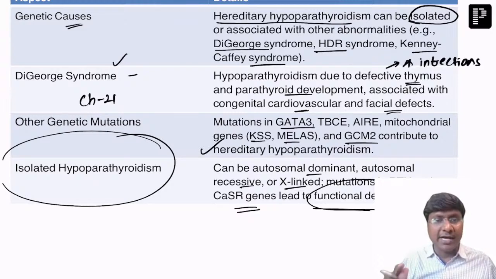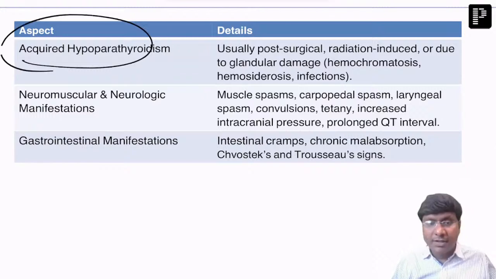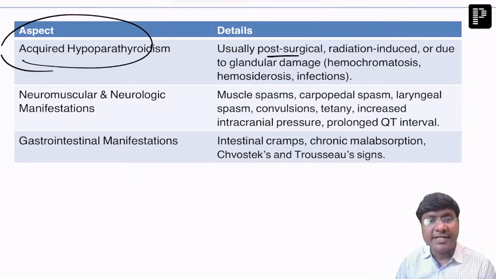Apart from this, we also have acquired hypoparathyroidism as well, right? This acquired hypoparathyroidism is usually post-surgical. There is a large goiter of the thyroid gland and you have done thyroidectomy. That will result in hypoparathyroidism.